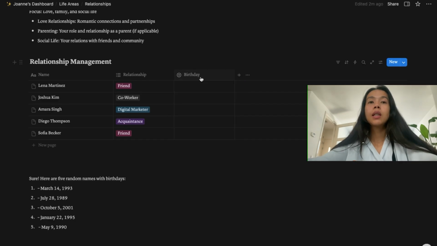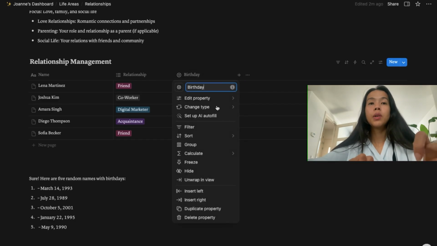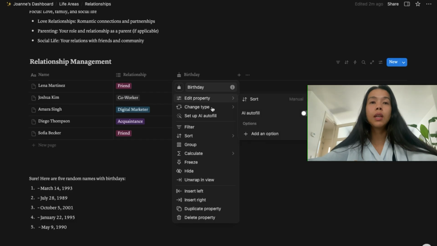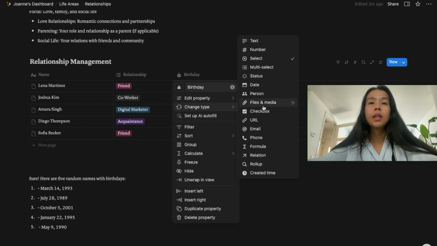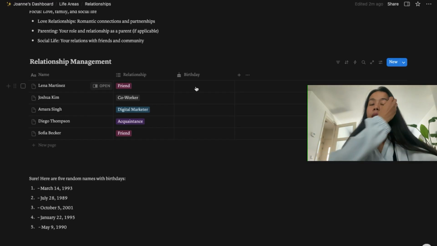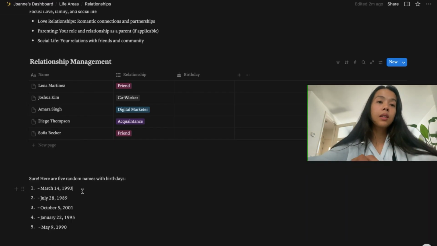So whenever we click this property that we created again, we can edit the property and rename it. I just renamed it birthday. I'm going to choose an icon, the cake, and then change the type. It is right now at select. We are going to change it to date. Okay, date. And then Lena has this birthday.